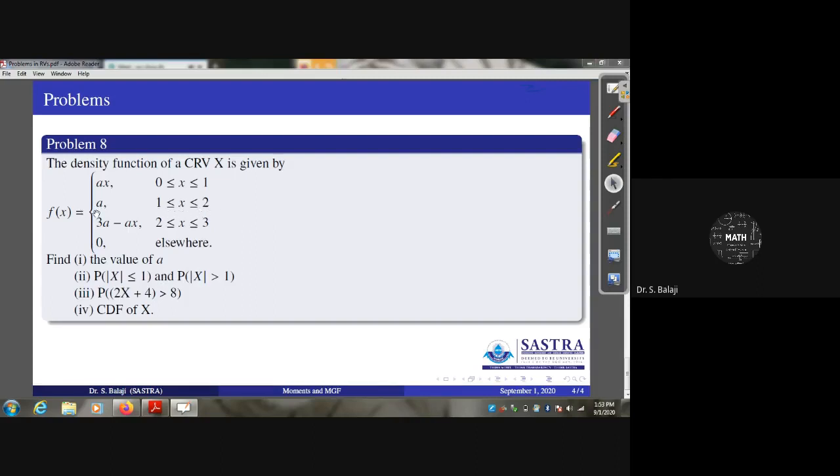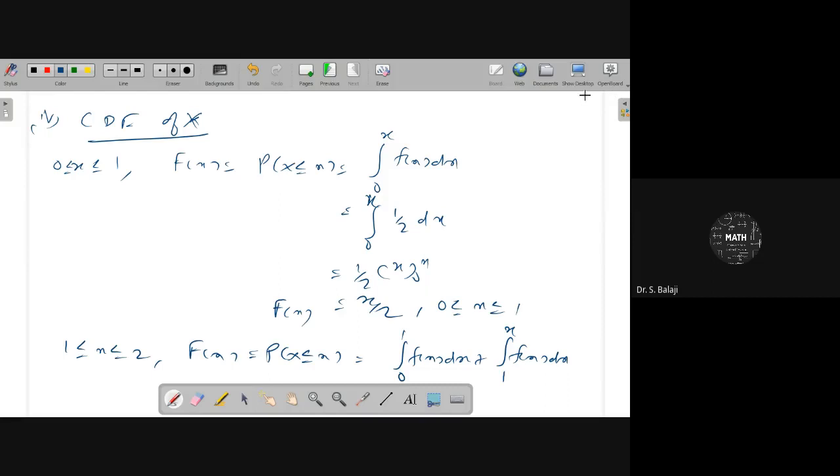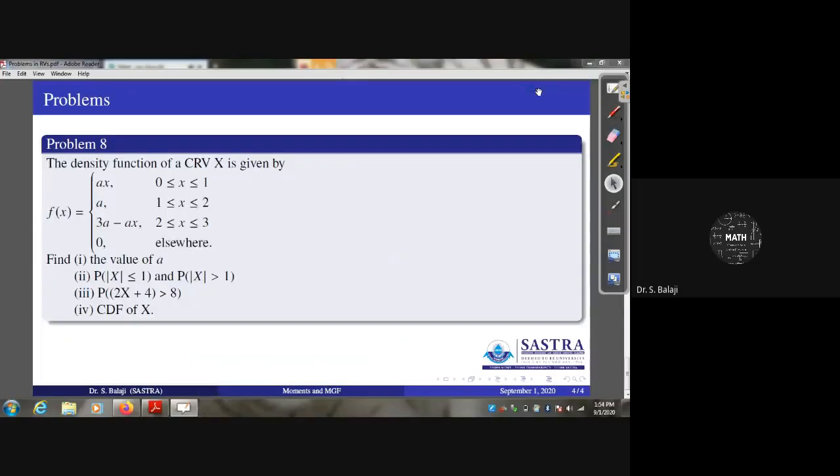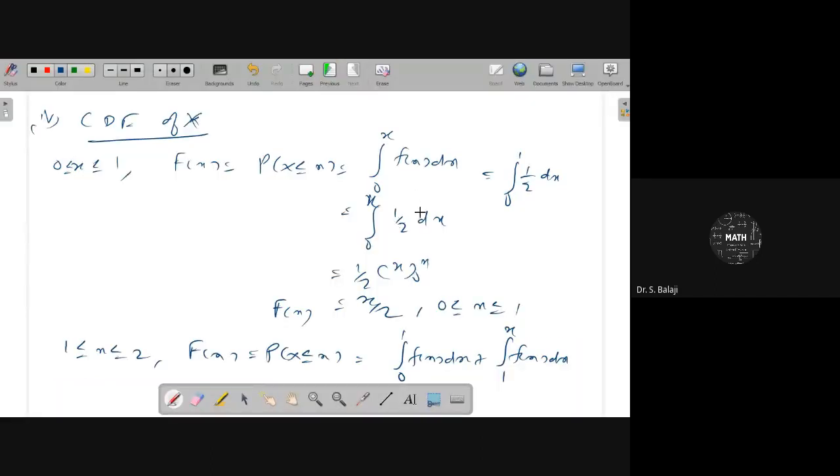Here a is 1 by 2 only. For 0 to 1, the integrand is ax, sorry, this is ax here, so it will be x by 2 dx. Integrating, x square by 2 gives x square by 4.